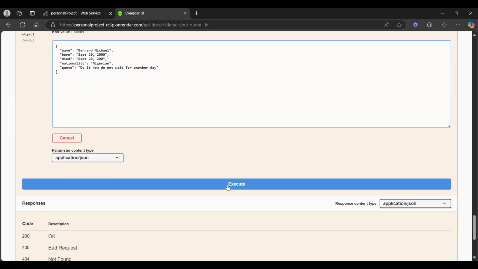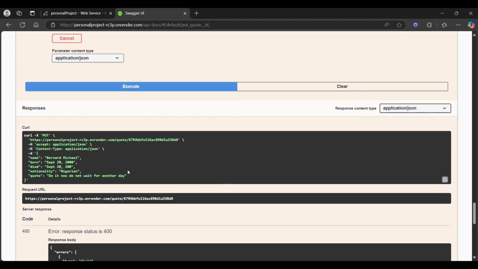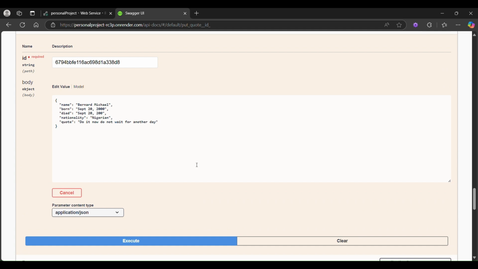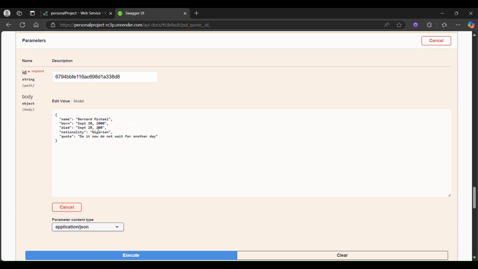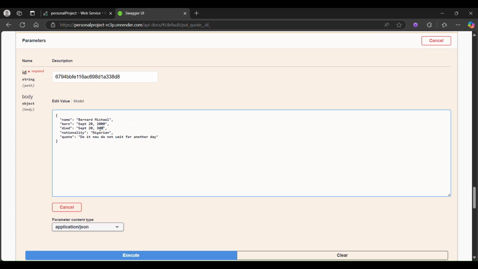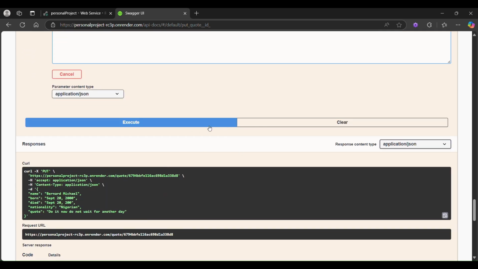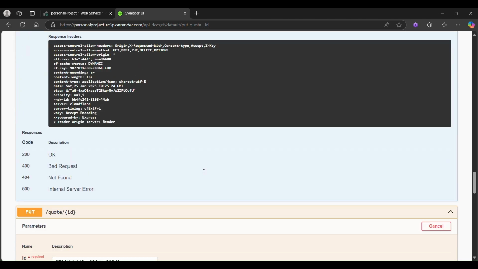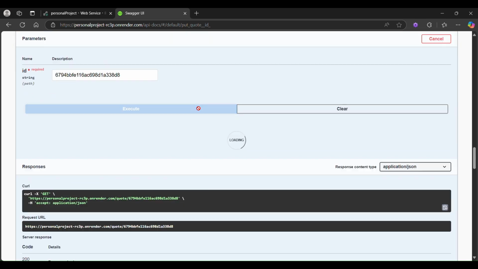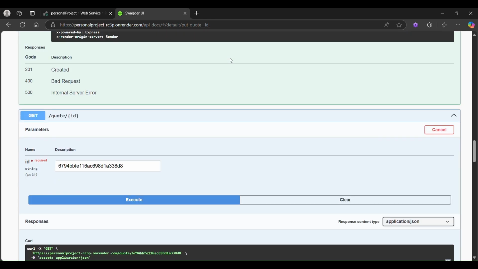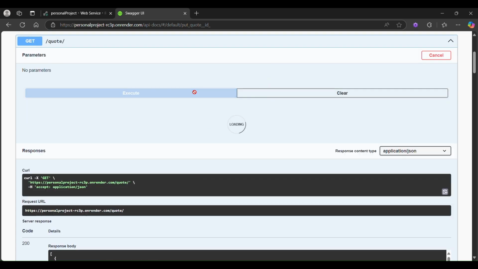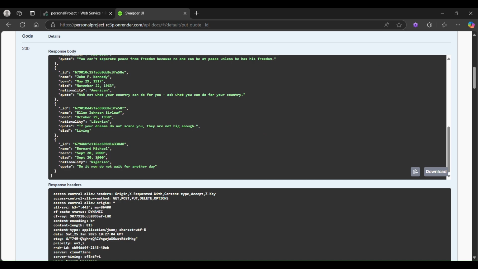The error says that date must be greater than born date. So it must not be equal to the born date and must not be lesser than the born date. If I put 3000 here, it's going to update. If I execute this now, it should work. Quote updated successfully. If I click on this right now, you're going to see that it's updated. And if I go to the general get all, you're going to see that it's there also, Michael Bernard.